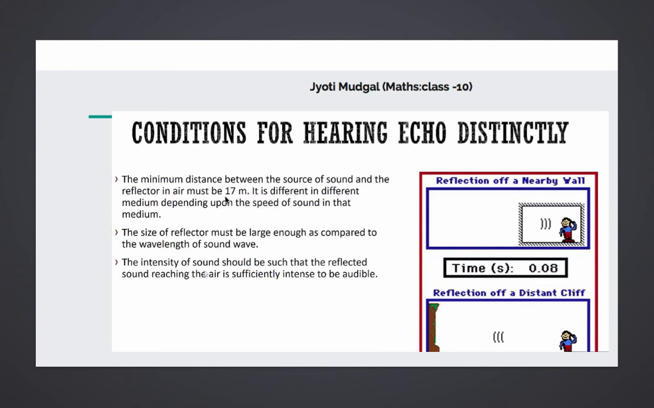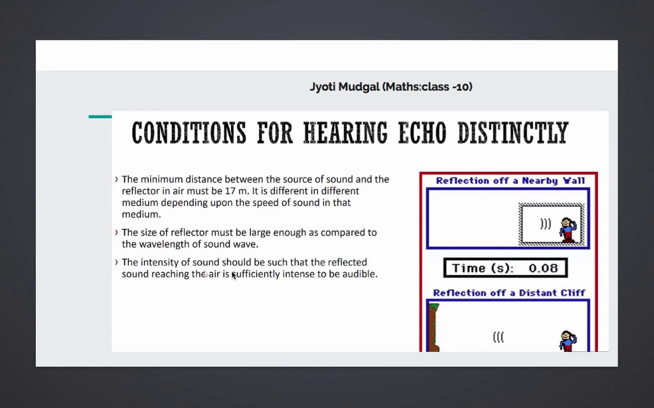17 meters is the minimum distance. So there comes a question where the distance comes out at 16.5 meters, and the students are asked whether the echo will be heard or not. No, because the minimum distance is 17 meters. So this is an important point. Next, the size of the reflector, just now explained in the previous part. The size of the reflector should be large enough compared to the wavelength of the sound wave.